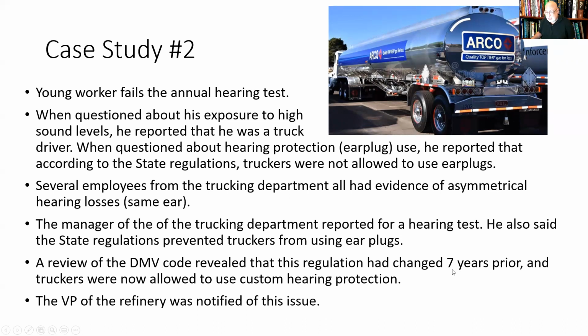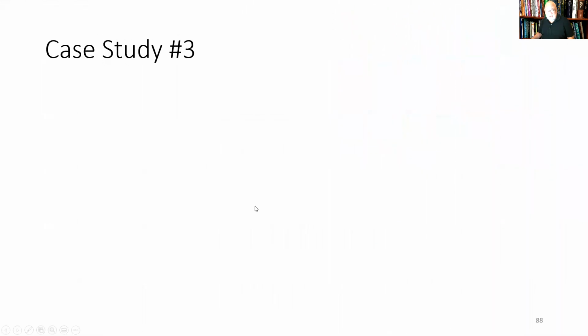The information was old. So 7 years prior, the regulations had changed, and the truckers were now allowed to use custom hearing protection. But they're being told by the bosses at Arco that the truck drivers are not allowed to wear hearing protection. So the vice president of the refinery was notified. I contacted him, and I said, this is not good. You have a class action lawsuit that's brewing here. So you need to contact the trucking department and get them updated on the regulations and get your truck drivers fitted with custom hearing protection.